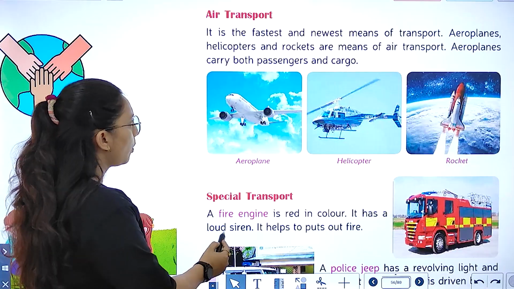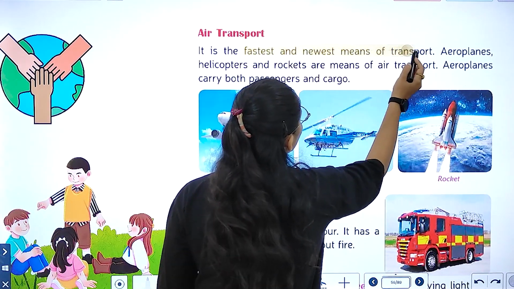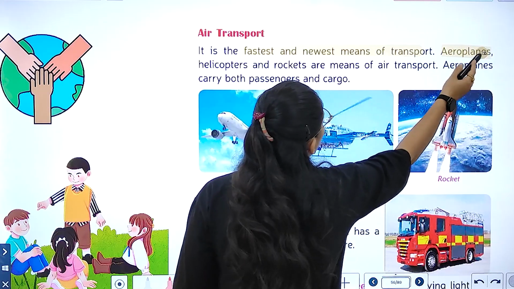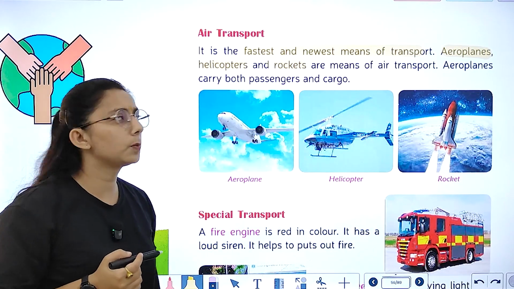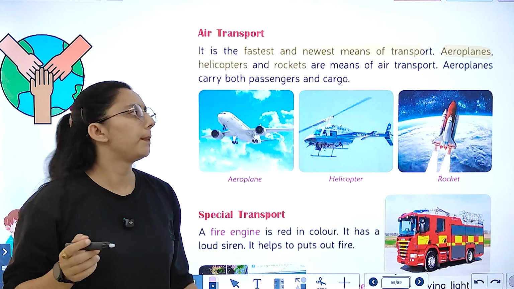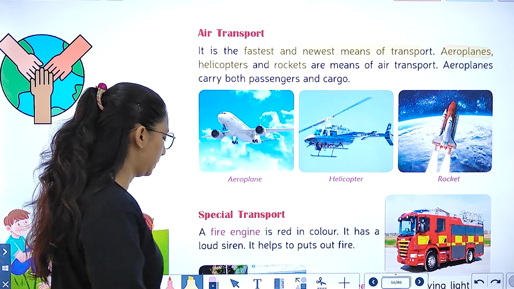Now air transport. What is air transport? The fastest and the newest means of transport, like aeroplanes, helicopters and rockets. These are the means of air transport. Aeroplanes carry both passengers and cargo. So you can see the different means of air transport.